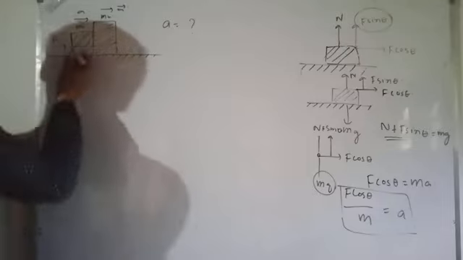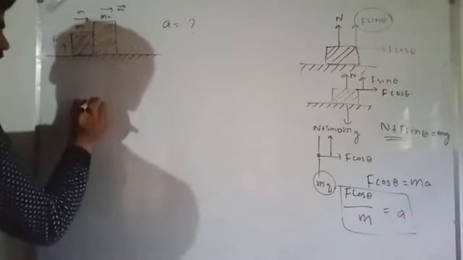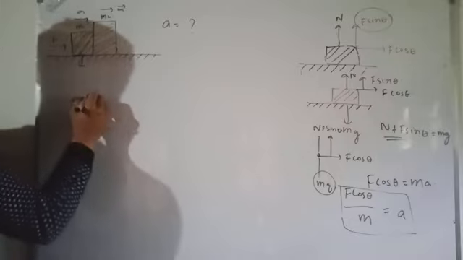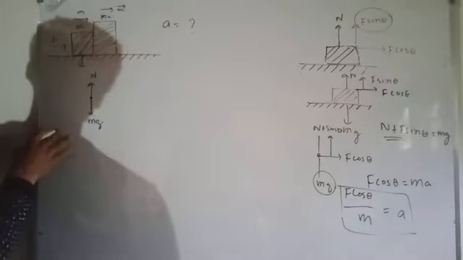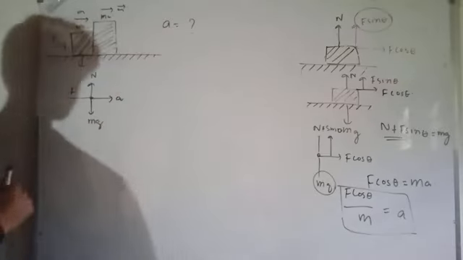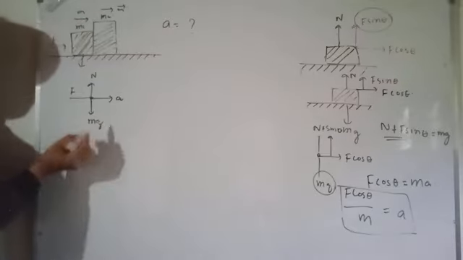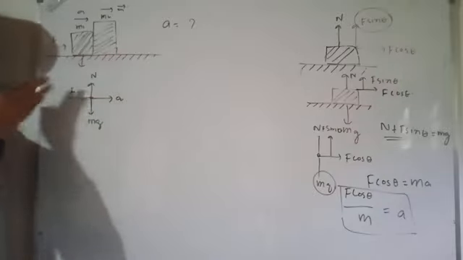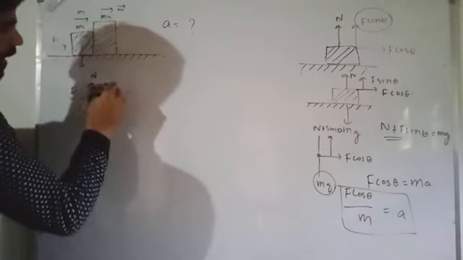First of all, I will look at this m1 mass. If this is m1 mass, then the weight mg should be in the downward direction and the normal reaction n in the upward direction, and this should be the applied force F and this should be the acceleration.